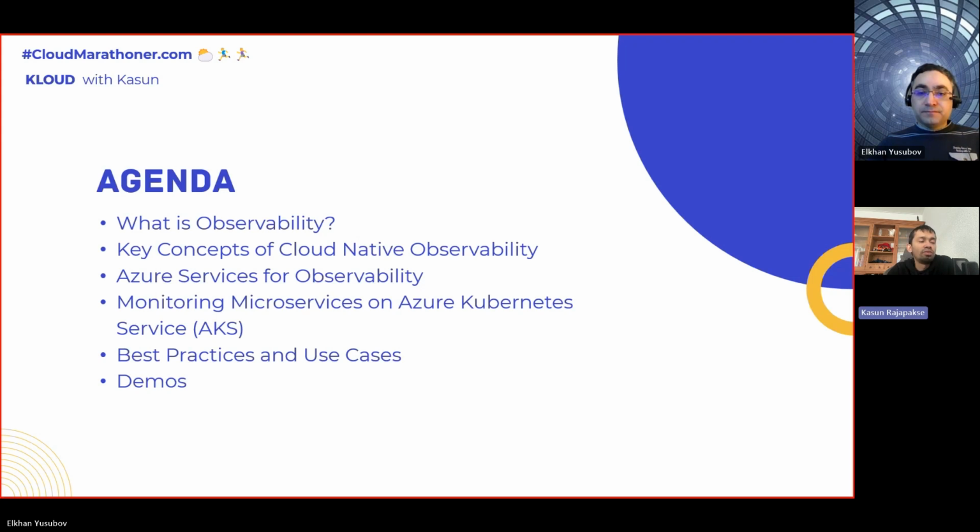Especially, we are taking a look at how Azure Kubernetes Service, managed Kubernetes, will use Azure services for observability and monitoring applications. At the end, we will take a look at best practices, and we have a few demos as well to show you. Great. I hope you are all up for that.